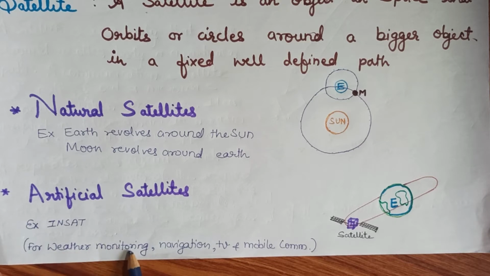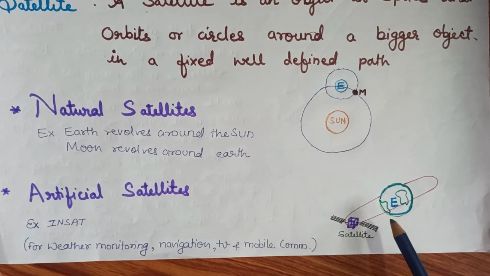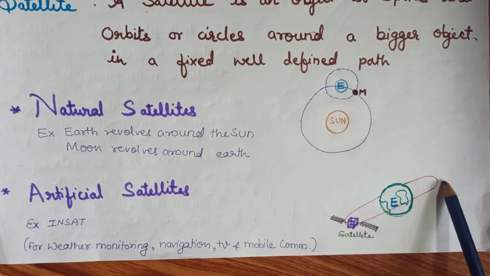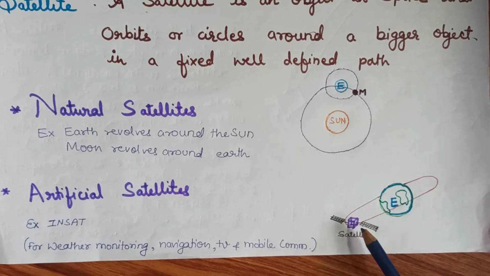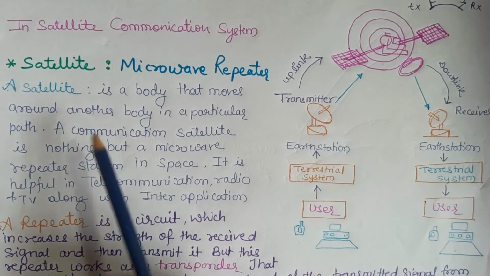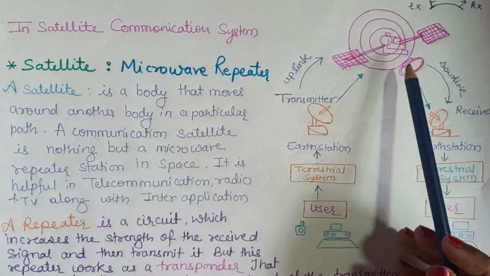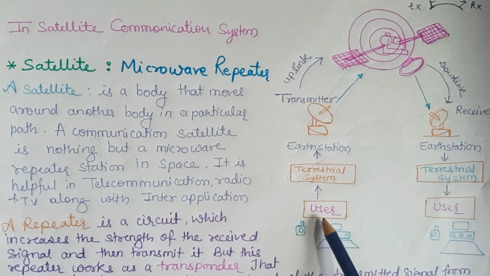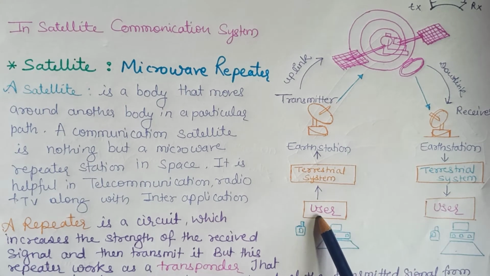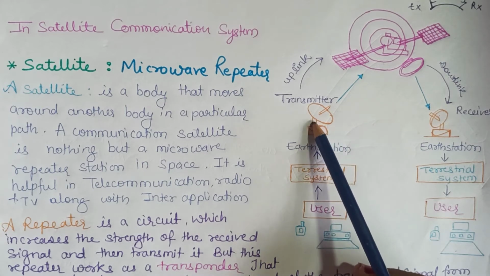for weather monitoring, navigation, TV and mobile communication. This artificial satellite revolves around the Earth in a particular orbit. The fixed path of a satellite is known as orbit. A satellite is a microwave repeater which repeats the signal in the space. So, we as a user want to send a signal to our receiver. So, we use a terrestrial system to send the signal to the Earth station.